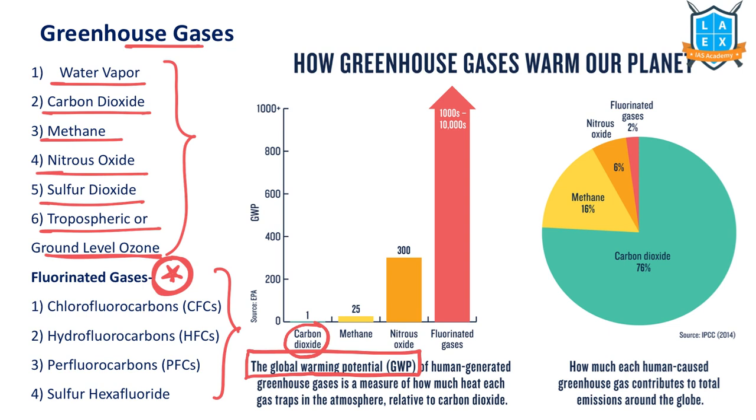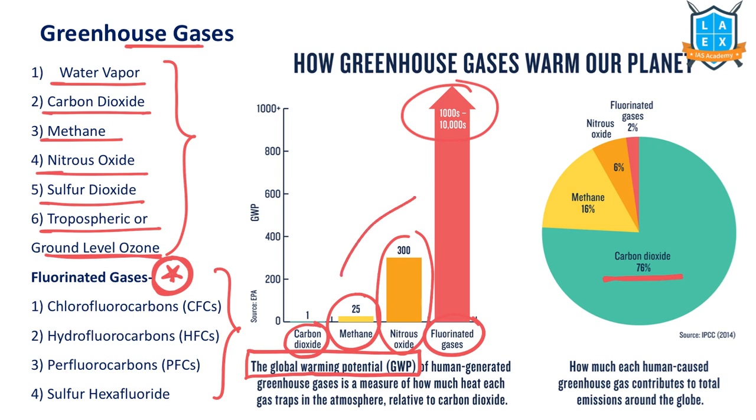Let's say carbon dioxide's global warming potential is 1 unit, methane's potential is 25 units, nitrous oxide 300 units, and fluorinated gases have very high global warming potential. But carbon dioxide makes the highest contribution to the greenhouse gases. That means in the atmosphere, other gases are less as compared to carbon dioxide.